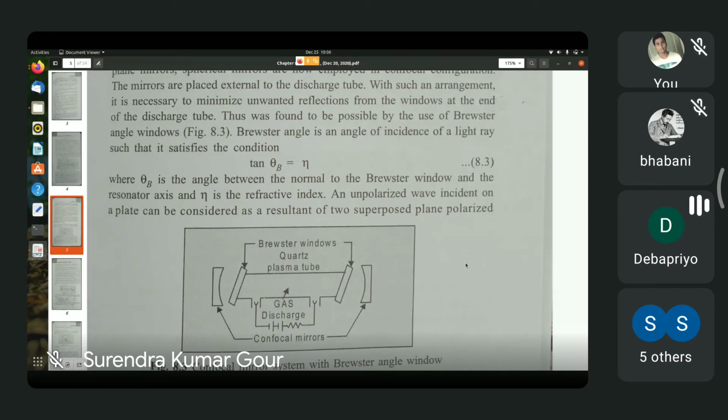The transmitted light will be partially polarized, which means there would be a component of the electric field in the plane of incidence as well as a component perpendicular to it. Such partially polarized light then falls on the spherical mirror and gets reflected, and then again passes through the slab of glass, the Brewster window in this case.